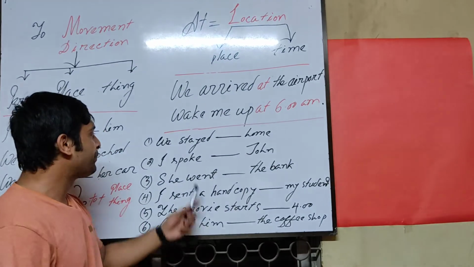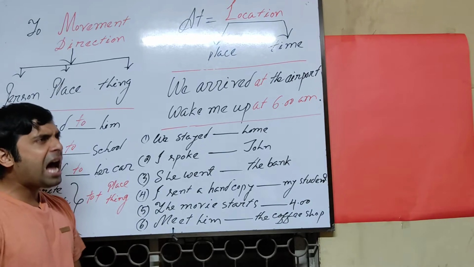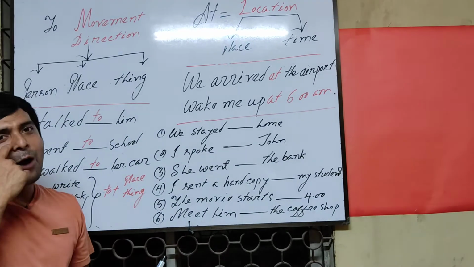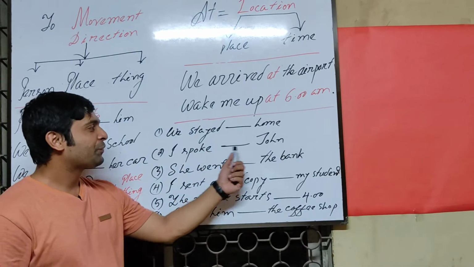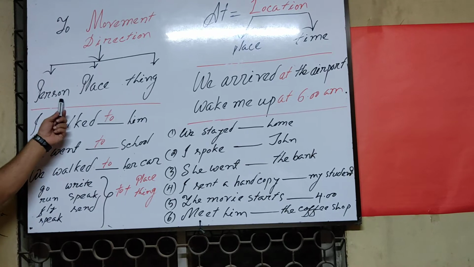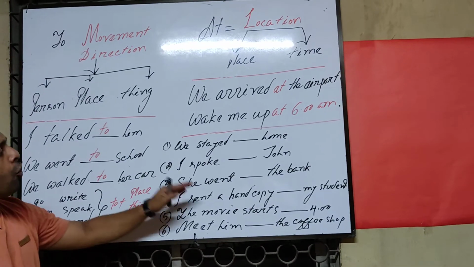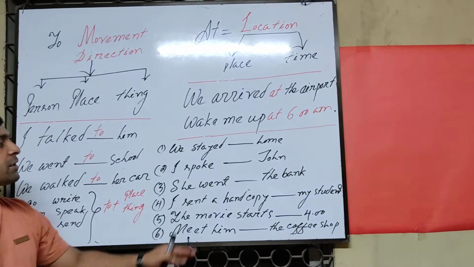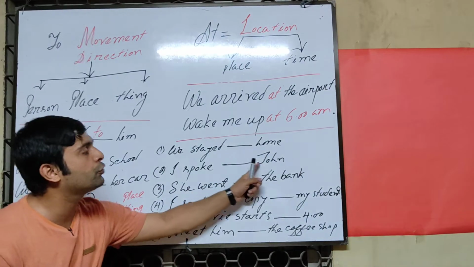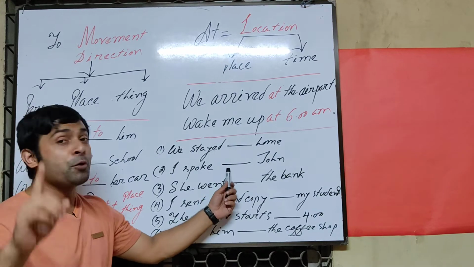That is a location. Next one. I spoke, or I met. How can I say here? I spoke Mr. John. John is a person. Am I right? There is a person. Before a person, what preposition should I use here? Before a person, I can say here, I spoke to John. Yes, you are right. I spoke to John.